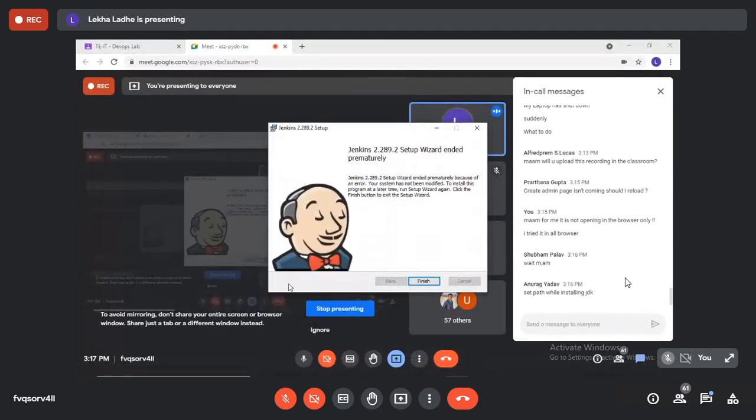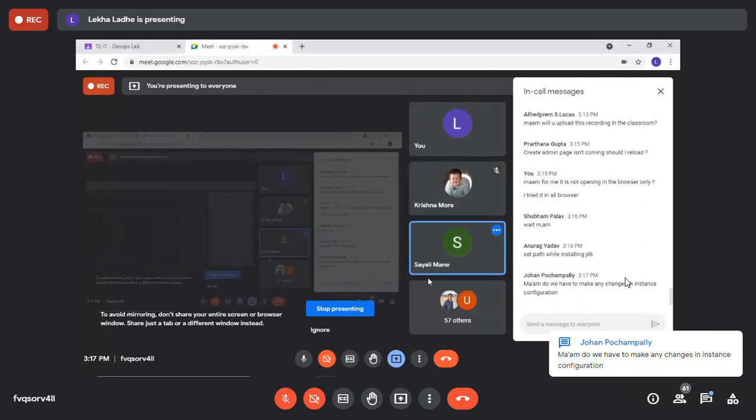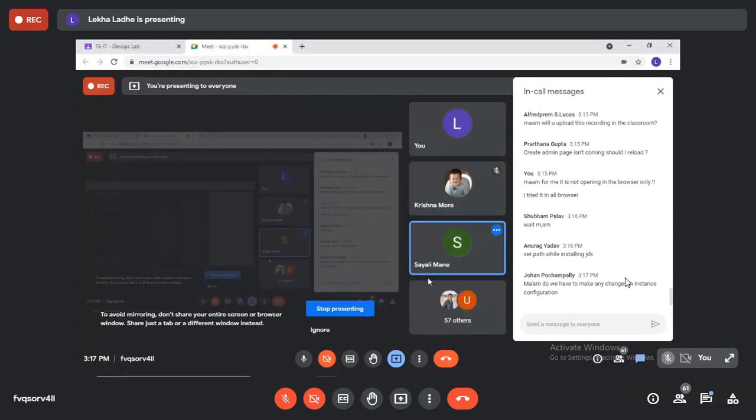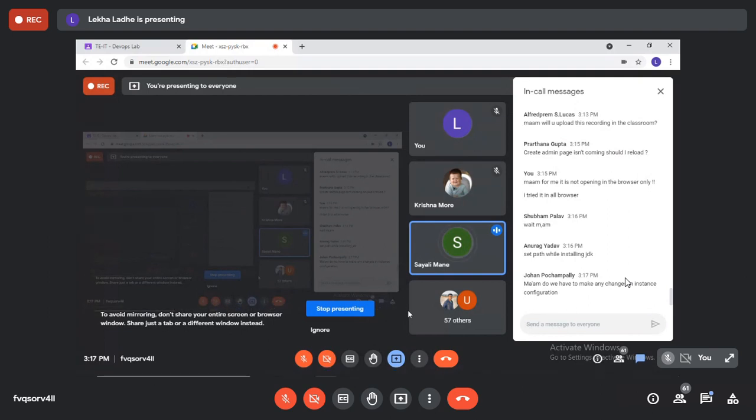Ma'am, the setup is showing this. Click on finish. Ma'am, do I have to make any changes? Don't do anything, just wait for 5 minutes. You can help your friends also, those who are not getting this page. Lekha, do you have JDK version 1.8 or 11? Ma'am, for me it is 1.8.